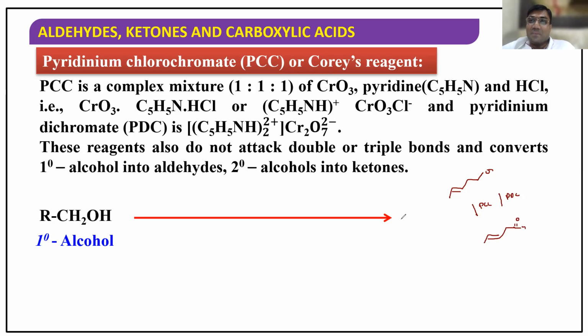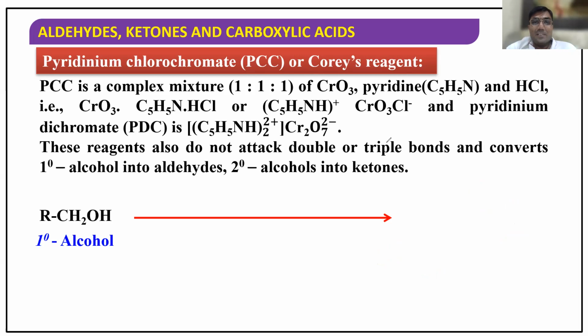Oxidation takes place. Clear or not? Similarly, take a secondary alcohol like this. When I add PDC or PCC, the double bond will be unaffected, and you get this. The double bond would be broken if you took KMnO4 or K2Cr2O7 because they are strong oxidizing agents, but these are mild oxidizing agents.